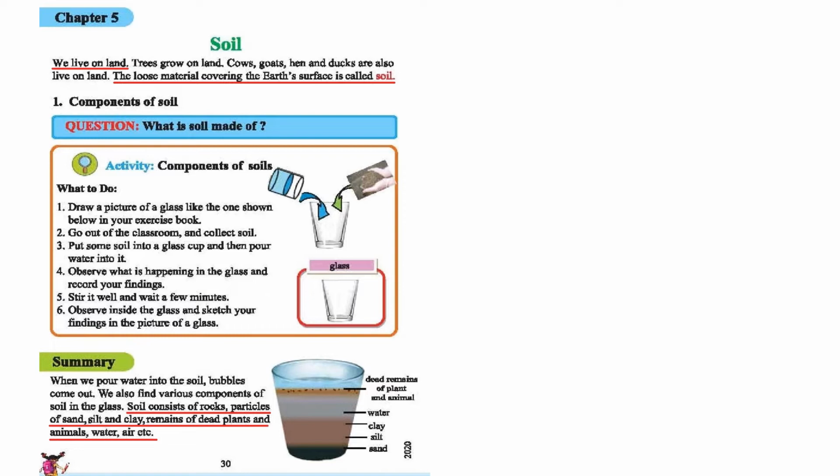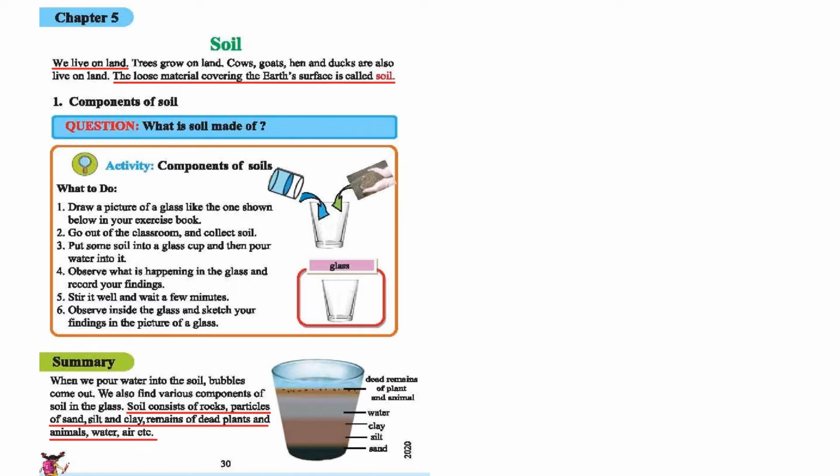In summary, when we pour water into the soil, bubbles come out. We also find various components of soil in the glass. Soil consists of rocks, particles of sand, silt and clay, remains of dead plants and animals, water, air, etc. Here you can find out how many components are mixed with the soil.